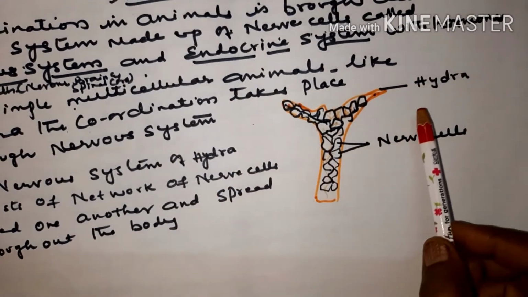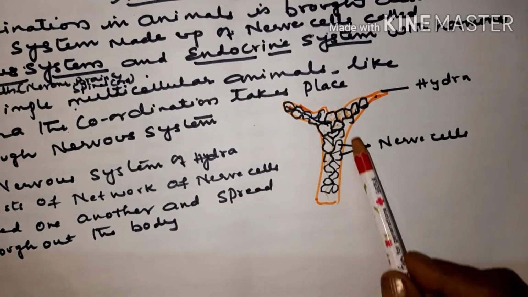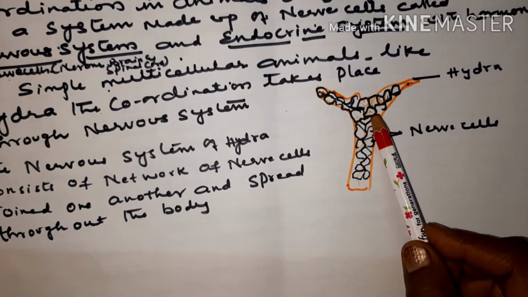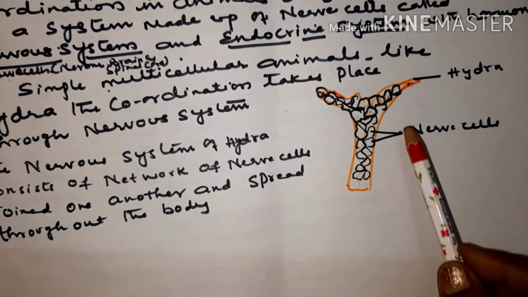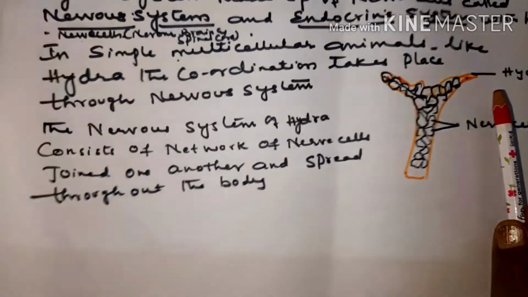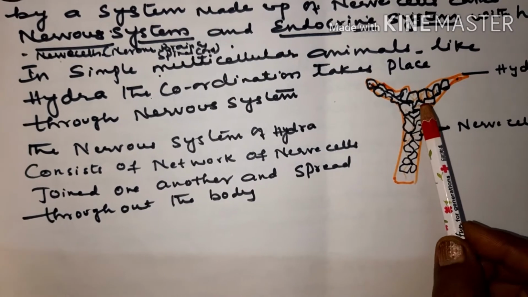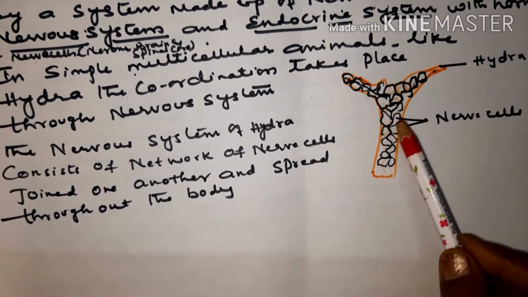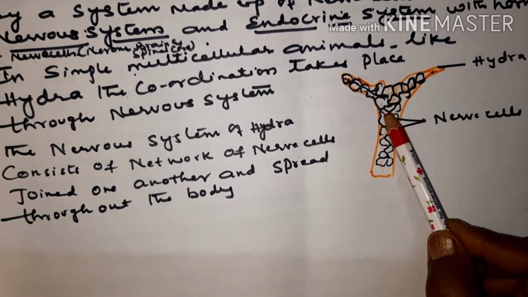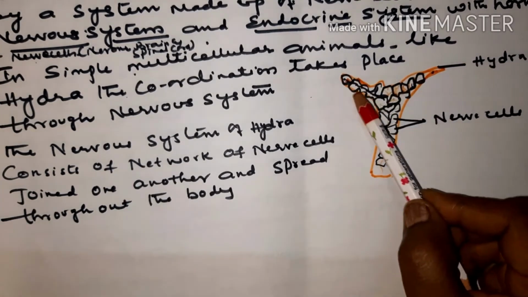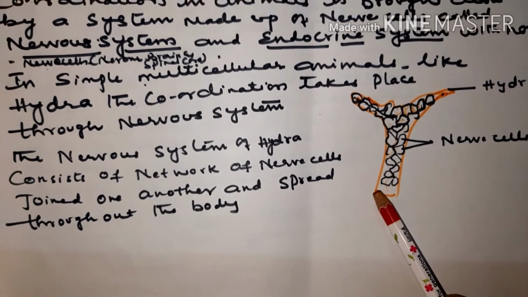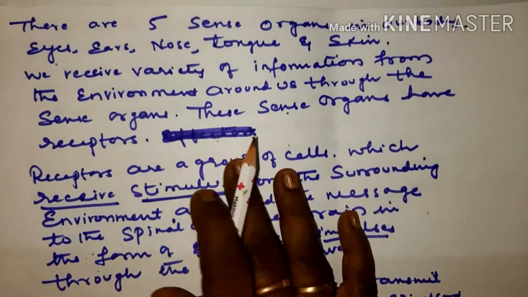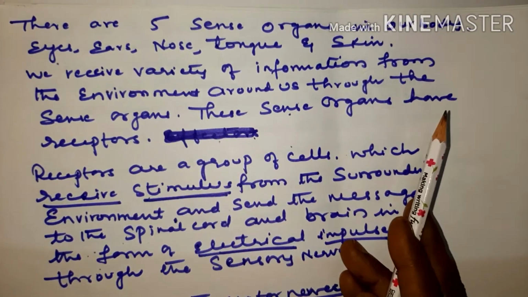So for example, in Hydra, I told you, children, the whole body has got nerve cells, and these nerve cells are joined one to another and spread throughout the body and bring about control and coordination. So in Hydra, the nervous system consists of a network of nerve cells. These nerve cells are joined one cell to the other cell, and spread throughout the body to bring about control and coordination. In higher animals, we can see the sense organs bring about control and coordination, children.